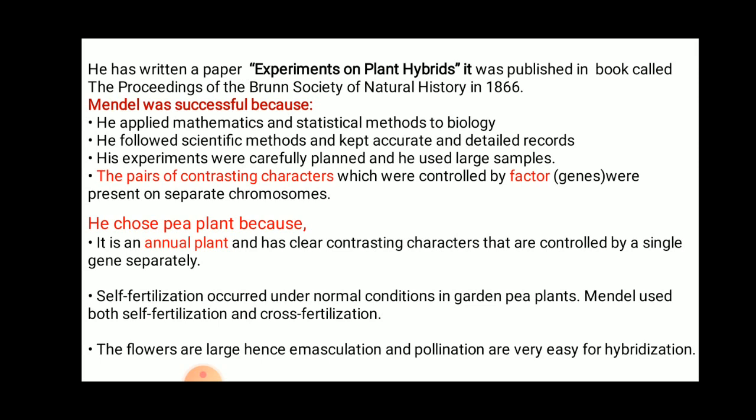So here the word emasculation, I will explain it later. Okay, what is emasculation? The flowers are large, hence emasculation and pollination are very easy for hybridization.